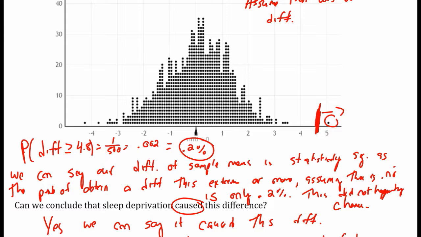So we say the probability of attaining a difference this extreme or more extreme, assuming that there was no difference, is only 0.2%. When we say assuming there's no difference, we're saying this didn't happen by chance. Something was making this happen, and we can actually conclude with causation because we conducted a randomized and controlled experiment.